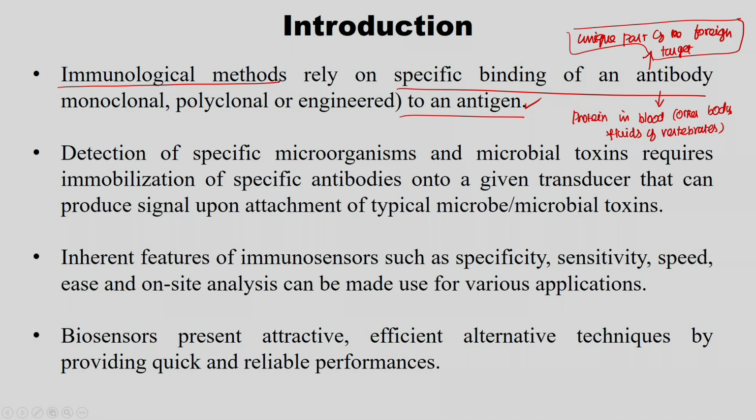So, what is antigen? This may be any harmful substance which enters the body, and it also causes the body to produce antibodies.